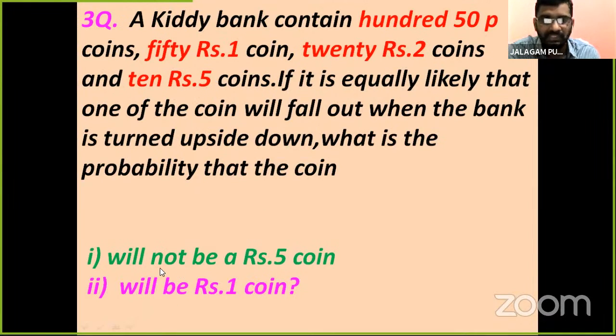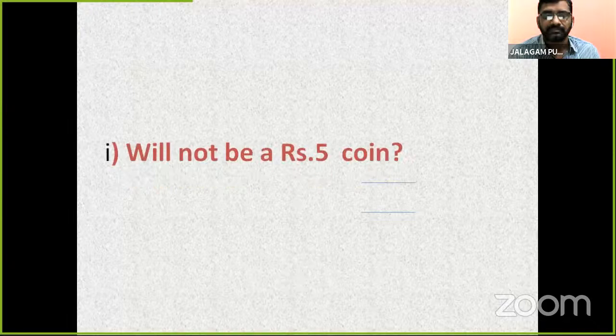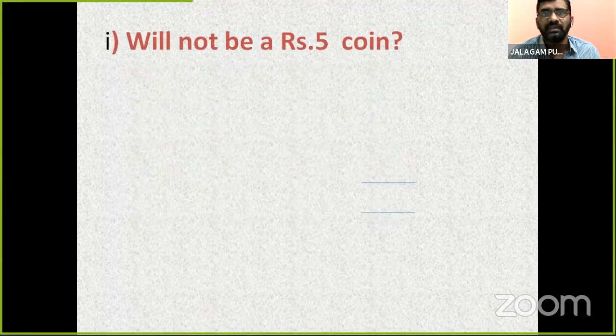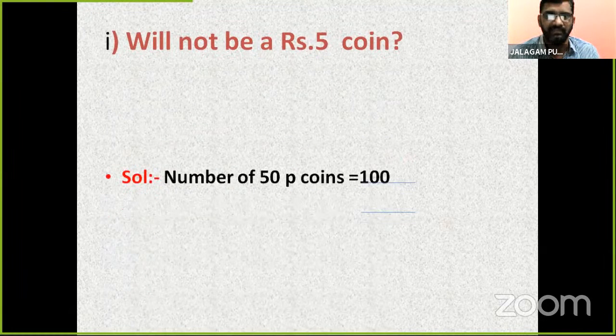Here he asked the probability: number 1, the coin will not be a 5-rupee coin. Second one, the coin will be a 1-rupee coin. See children here, first: will not be a 5-rupee coin.